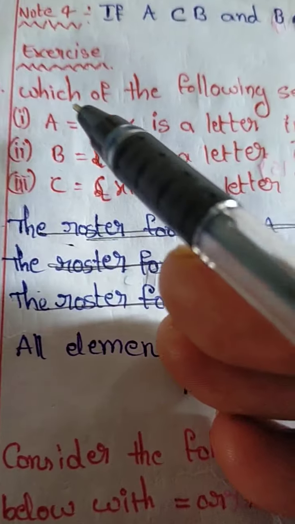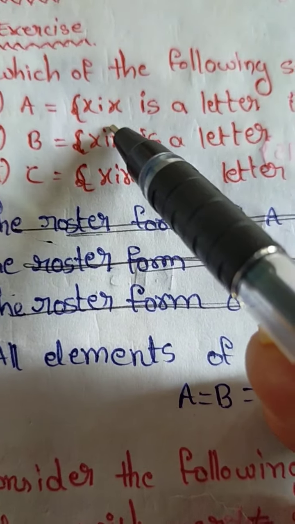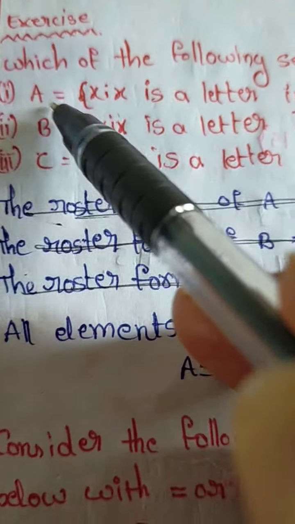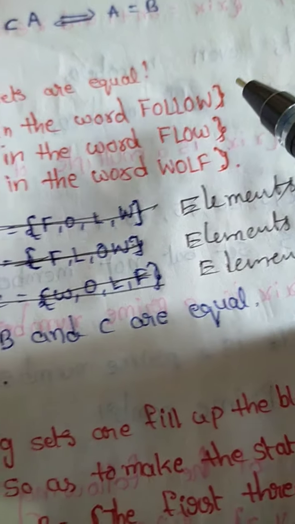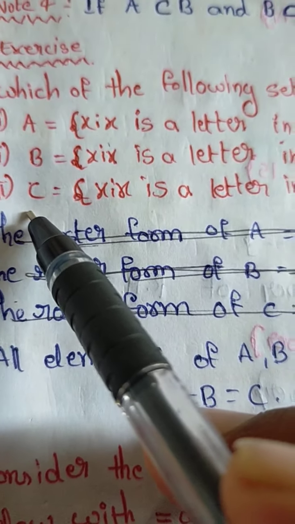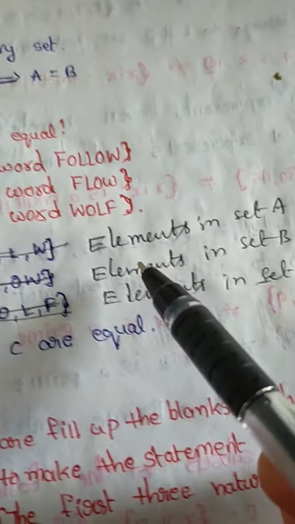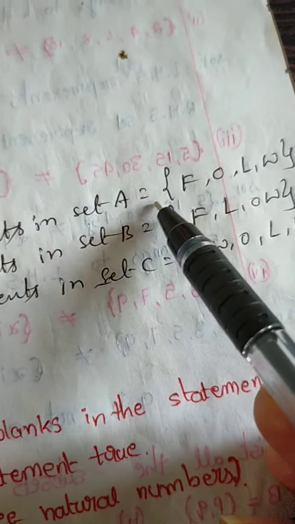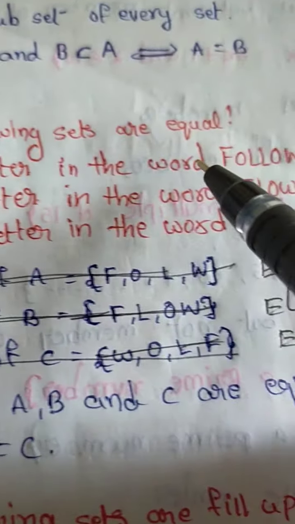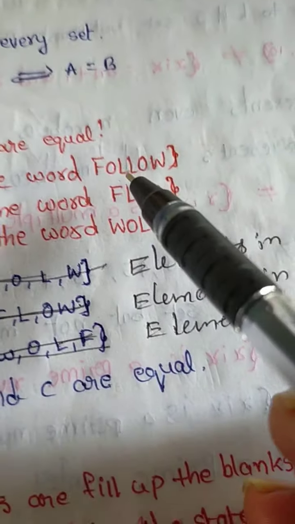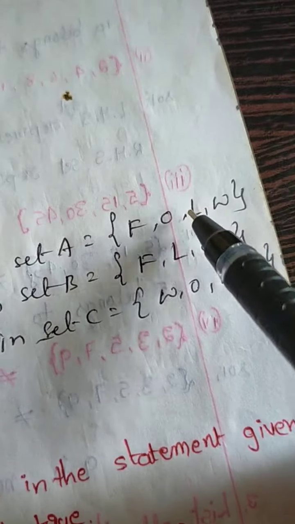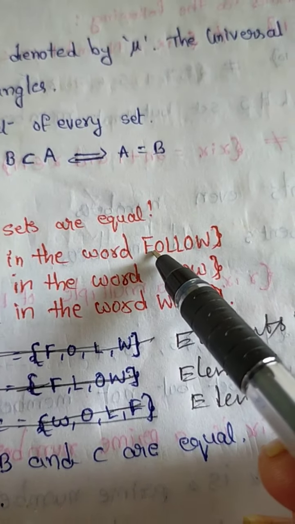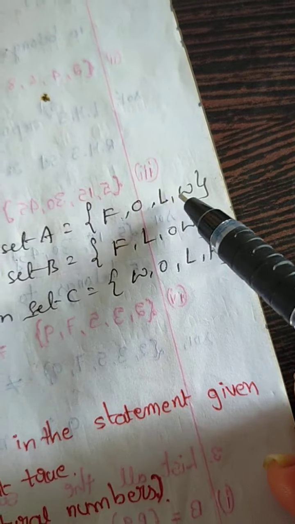Exercise. Which of the following sets are equal? First one: A is the set of x such that x is a letter in the word FOLLOW. B and C are also given. Elements in set A: F, O, L, L. Repeated elements are written only once. O is already repeated. Next W. So A is F, O, L, W.